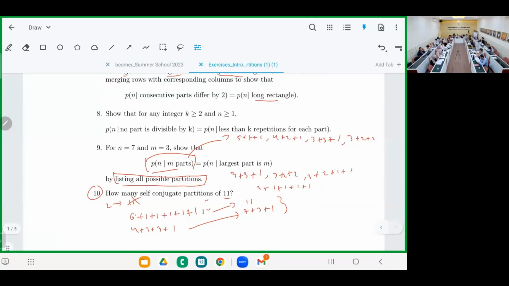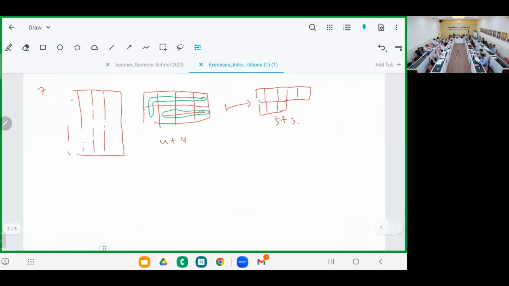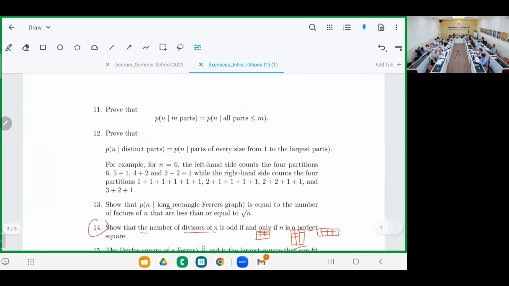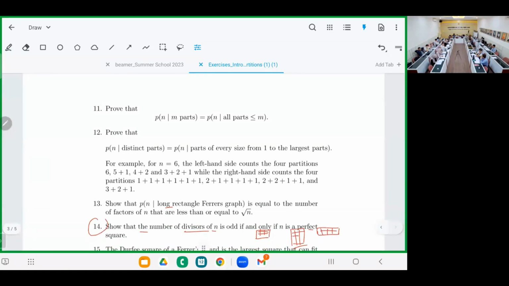What is this discussion? 6, 1, 1, 1. Oh, okay. Because yeah, we talked about that a few minutes ago. Okay, so we can continue to number 11. How is it? Number 11.